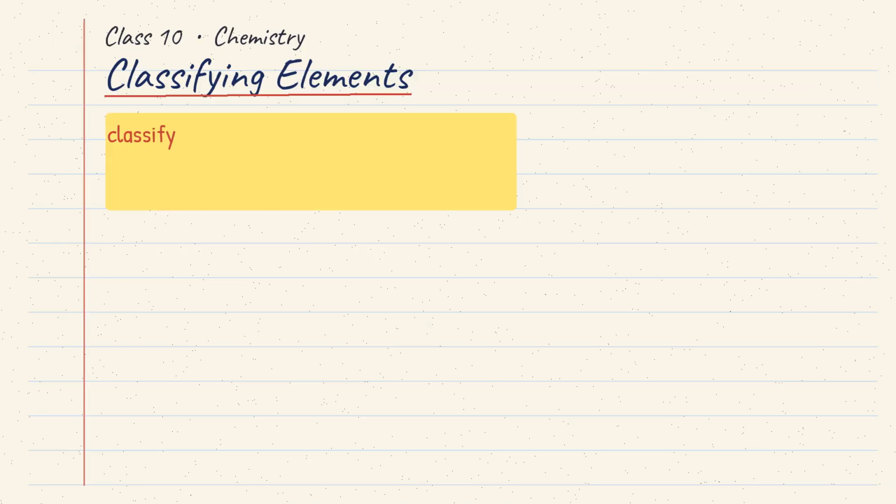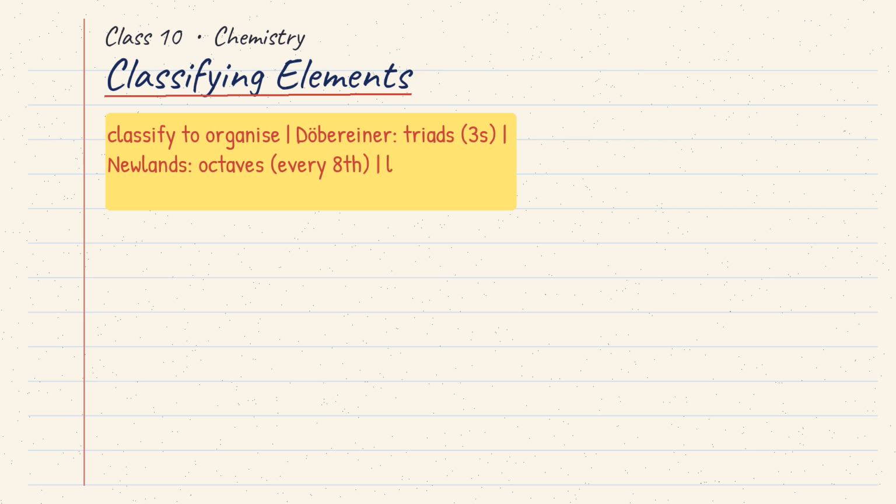So remember. We classify elements to organize them. Döbereiner made triads of 3. Newlands gave the law of octaves. Both were limited, and both led towards Mendeleev. Next time, the breakthrough. Mendeleev's periodic table, and the bold predictions that made him famous.